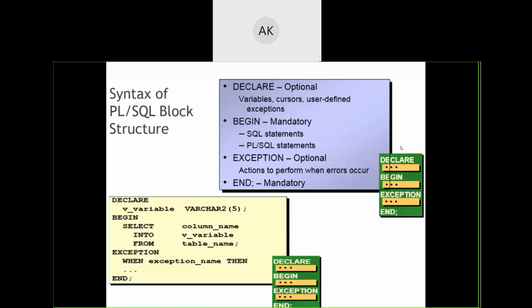Lavanya says yes. The answer is both the column and the variable data type should and must be the same. Then only we will be able to read those values. Or else both should be compatible. Compatible in the sense, suppose this column data type was number of 3. This variable data type should have been number of 5 at least, or 4 at least, or 3 at least, but not number of 2.